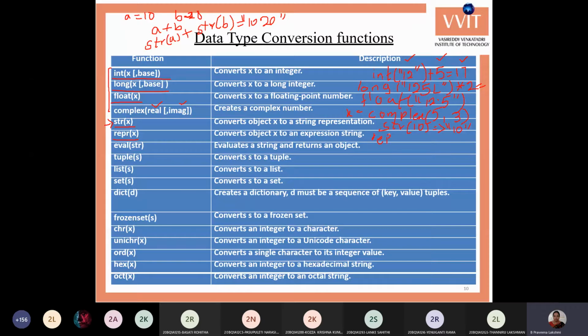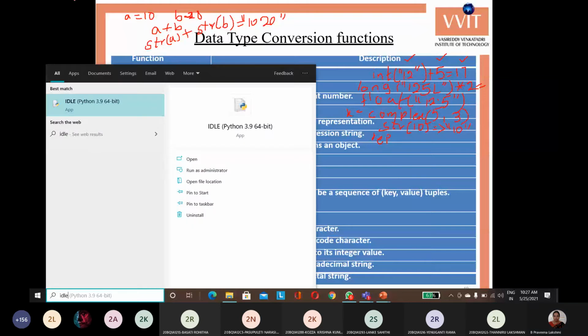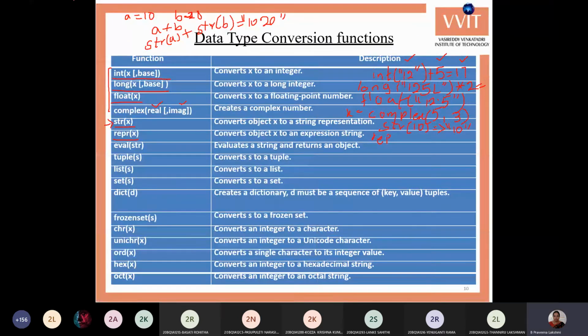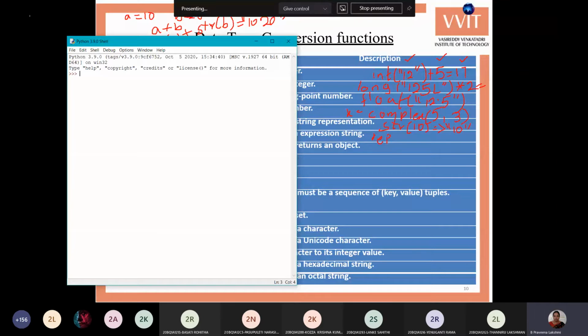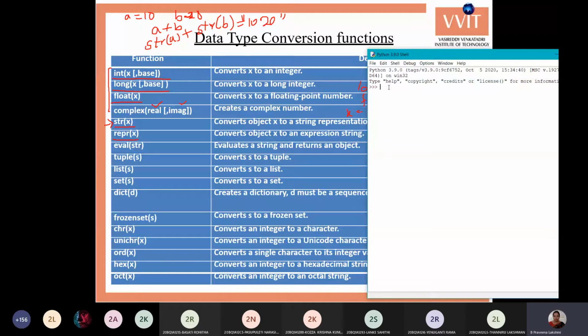I will do one thing. Let's do the examples in Python, because that is better than typing and drawing here. Okay, we'll do the example here. REPR of, okay, is it clear? Is the IDLE visible, clear enough? Yes, ma'am. Okay, thank you.